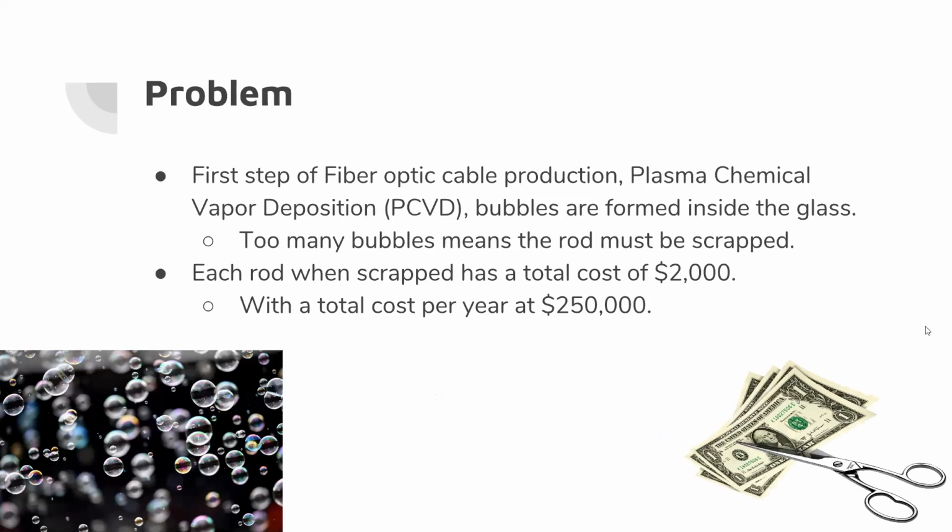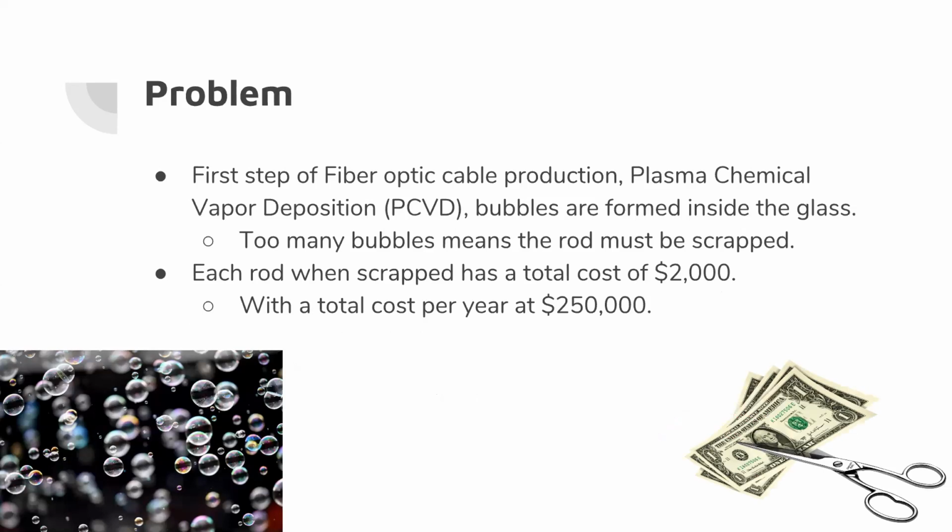So the business problem we're analyzing is the first step in the process of cable production for Prysmian. It involves obtaining hollow glass rods from a supplier and purifying them through a process called plasma chemical vapor deposition, or PCVD. This process includes several purification steps, including the infusion of raw materials in order to create a pure core of the glass rod.